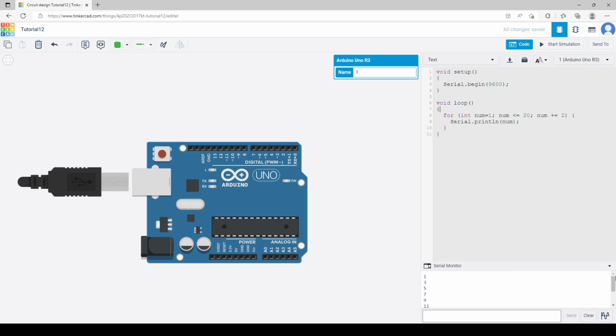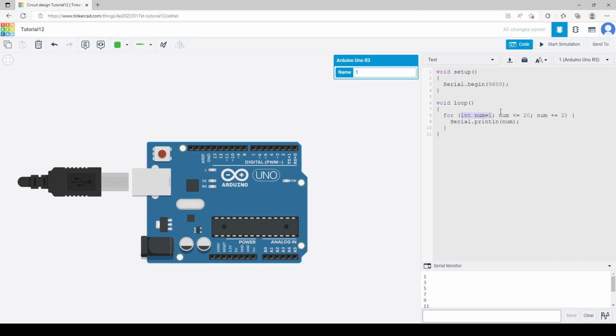Now, guys, first of all, let me just explain the code. For keyword, int num is equal to 1. Very easy, man. And why 1? Because we want odd numbers, because we are wanting the odd numbers, so that's why 1. Now num smaller than or equal to 20.